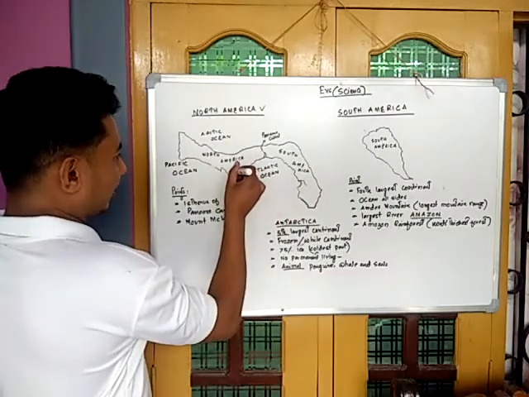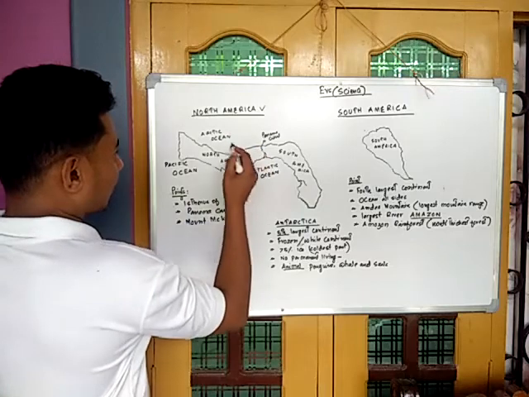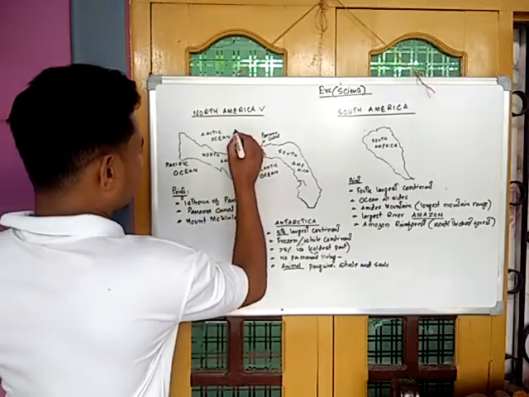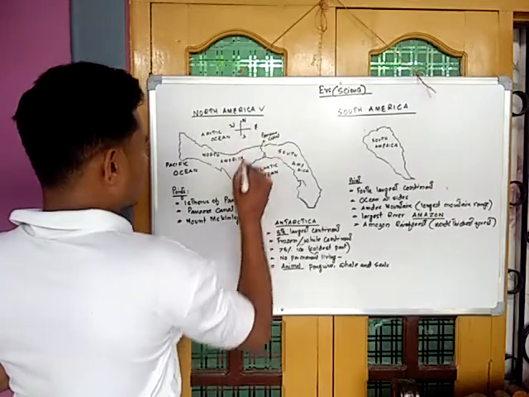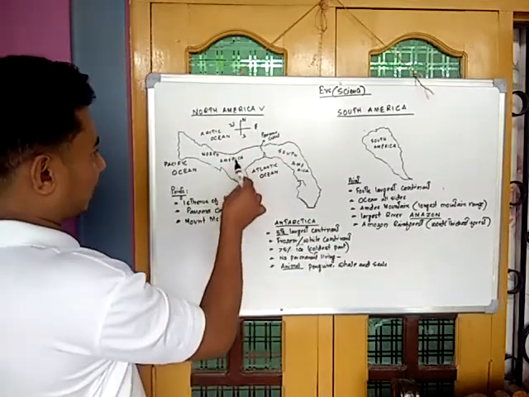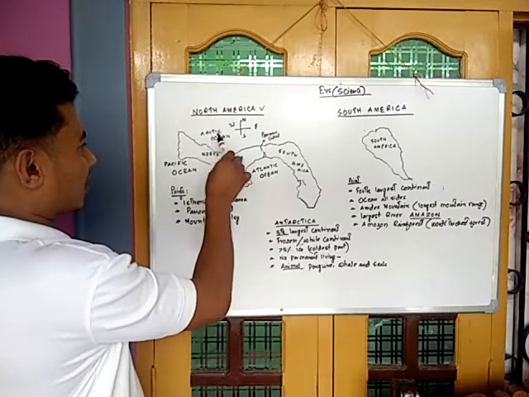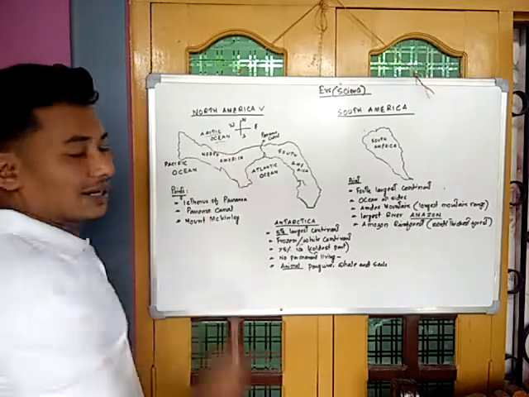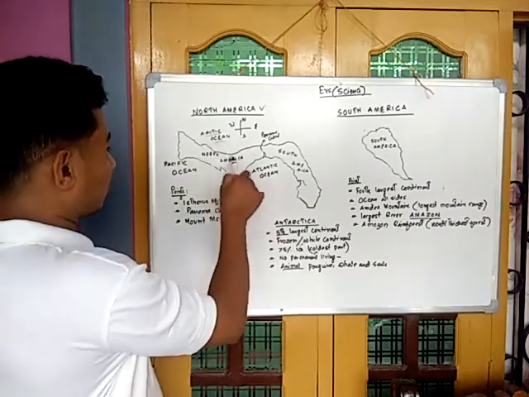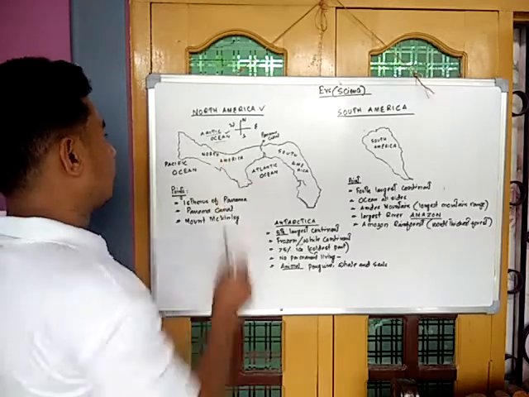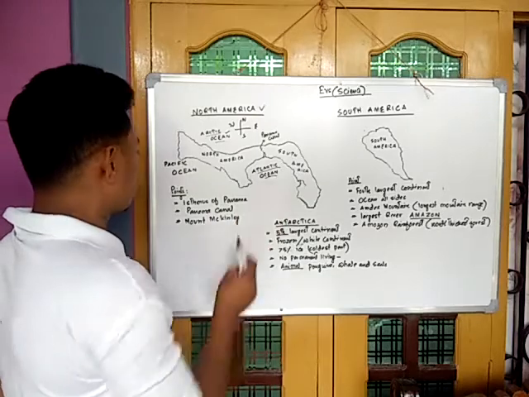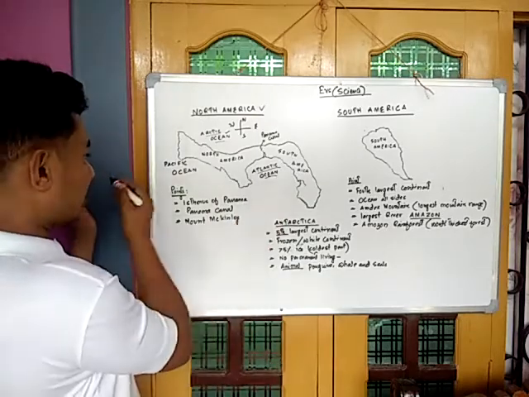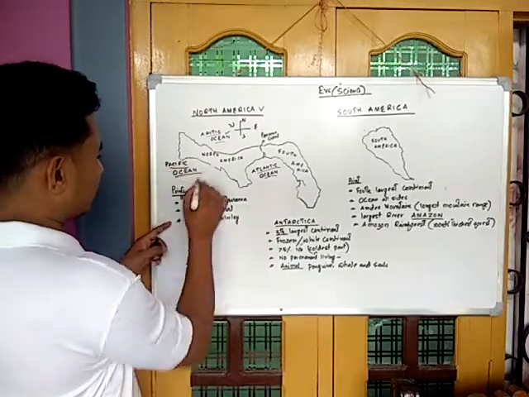North America is bounded by oceans. The Arctic Ocean is on the north side of North America. On the east side there is the Atlantic Ocean. On the west side there is the Pacific Ocean.